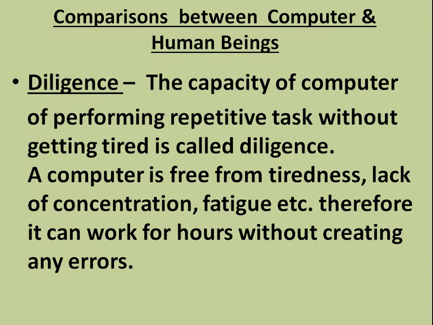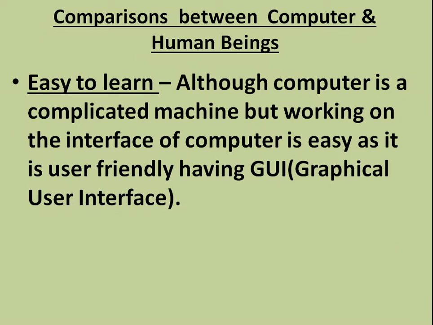Another comparison is diligence. The capacity of computer of performing repetitive tasks without getting tired is called diligence. When we compare the computer with the human beings, the human being has the tendency to feel tiredness, lack of concentration, fatigue, which is impossible in case of computers. So computer is free from tiredness, lack of concentration, fatigue, etc. Therefore it can work for hours without creating any errors.